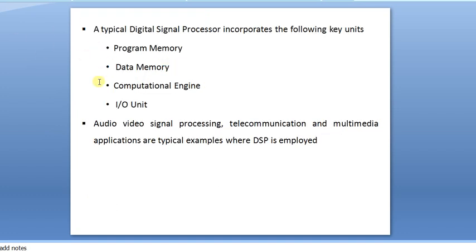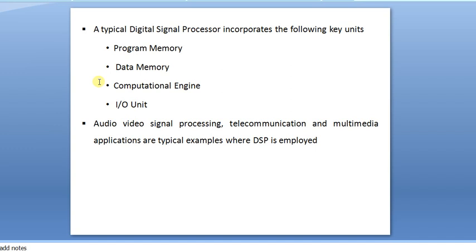A typical digital signal processor contains the key units: program memory, data memory, computational engine and IO unit. The program memory is for storing the program, and the data memory is for temporary variables, the data or signal to be processed. The computational engine consists of specialized arithmetic units. Next is the IO unit, which acts as an interface between the outside world and the digital signal processor.